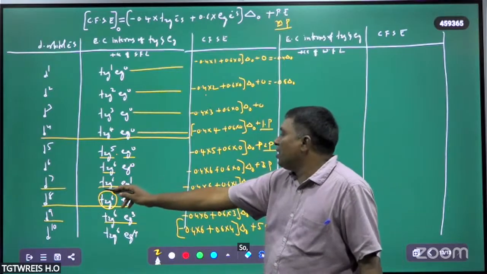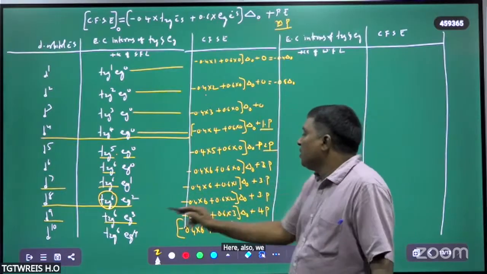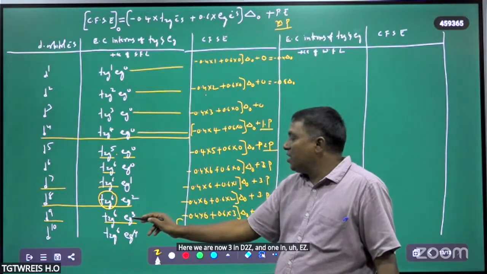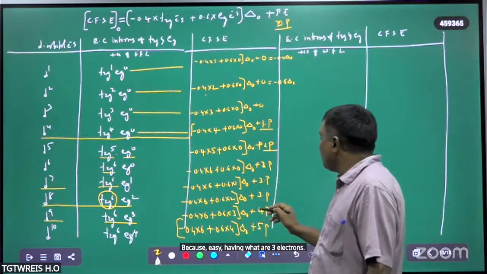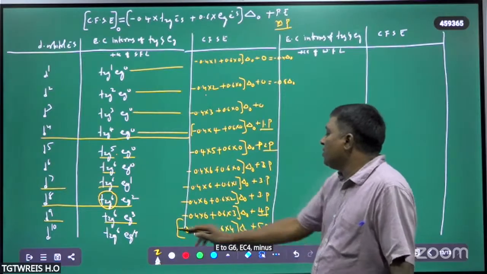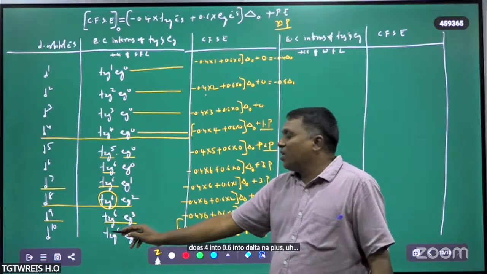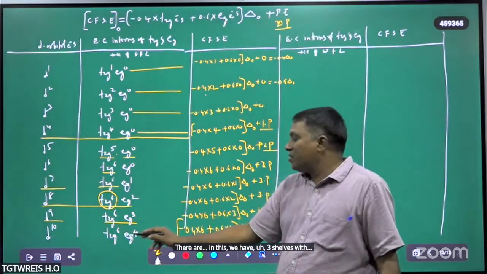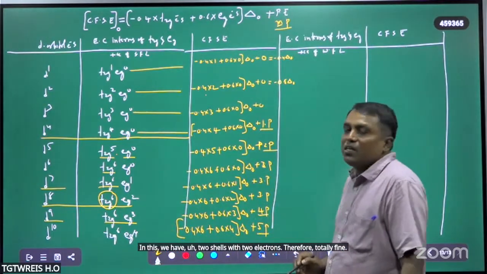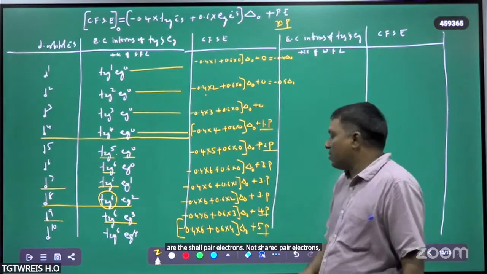So in this way, 3 into P. Here also we have 3 into P. Here we have 3 in t2g and 1 in eg, because eg has 3 electrons. Therefore totally 4 into P. For t2g6 eg4, minus 0.4 into 6 plus 4 into 0.6 into delta naught, plus there are 3 orbitals with two electrons in t2g and 2 orbitals with 2 electrons in eg. Therefore totally 5 are the paired electrons.